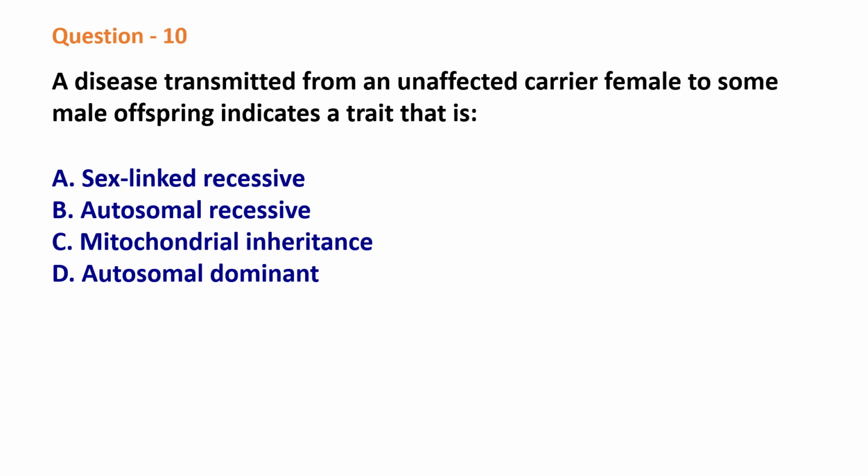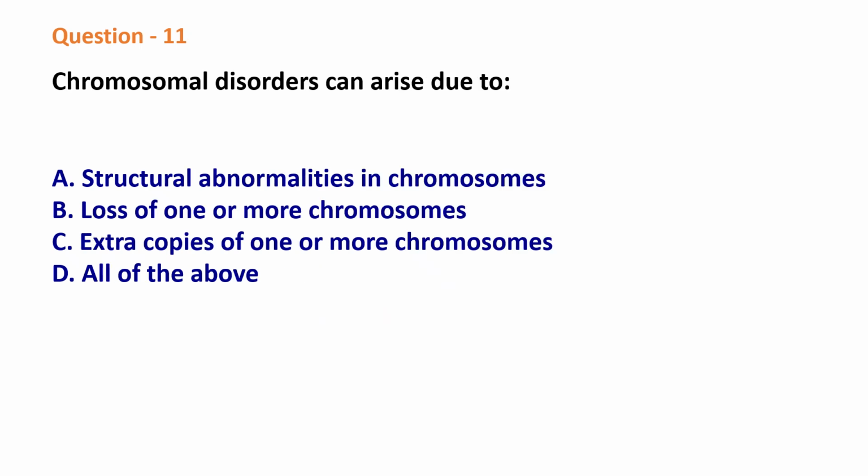Question 10. A disease transmitted from an unaffected carrier female to some of male offspring indicates a trait that is sex-linked recessive, autosomal recessive, mitochondrial inheritance, autosomal dominant. The correct answer is sex-linked recessive. Question 11. Chromosomal disorders can arise due to structural abnormalities in chromosomes, loss of one or more chromosomes, extra copies of one or more chromosomes, all of the above. Correct answer is all of the above.